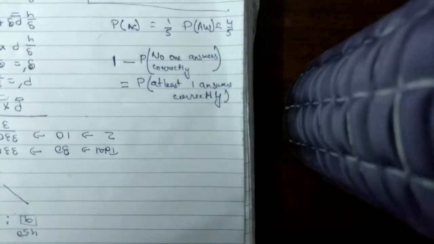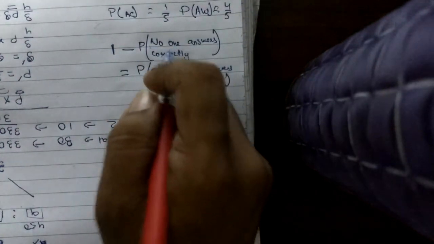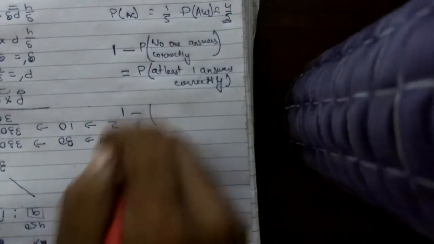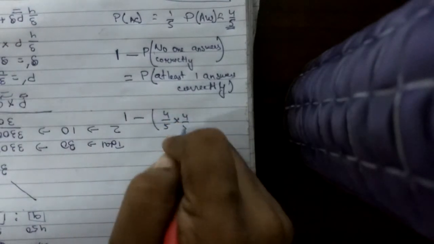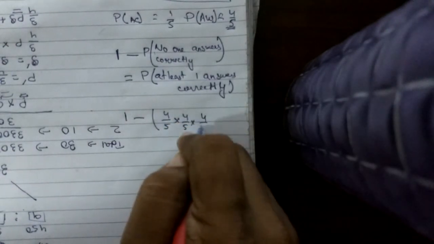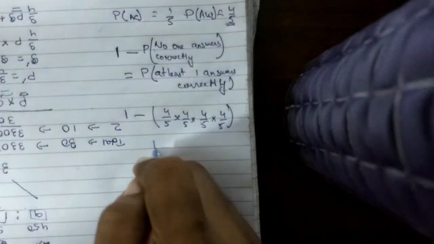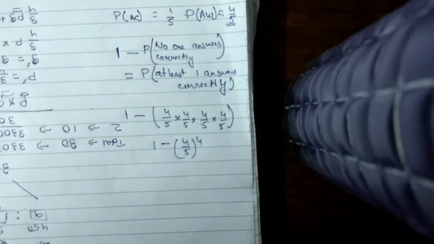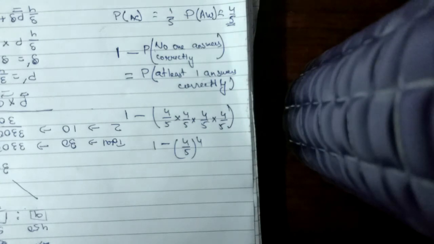Now, we need to find the probability that no one answers correctly. So that will be 1 minus, if for 1 person it is 4 by 5, so for the 4 people it will be 4 by 5 for the first person into 4 by 5 for the second person into 4 by 5 for the third person into 4 by 5 for the fourth person. That will be 1 minus (4 by 5) to the power 4. Okay, this is another question. Now let's go to the next question.